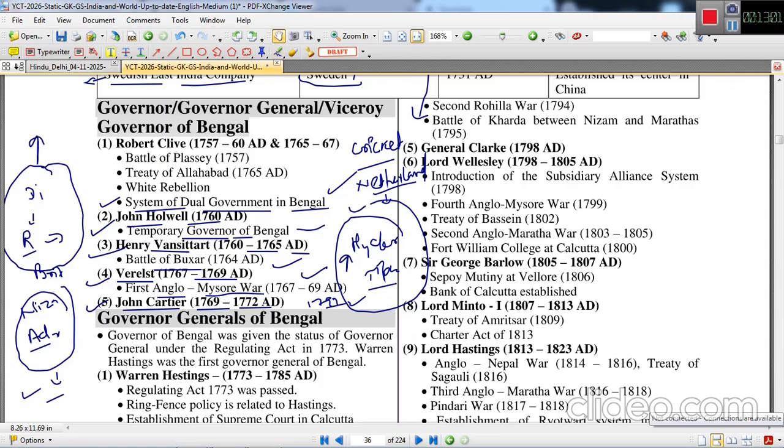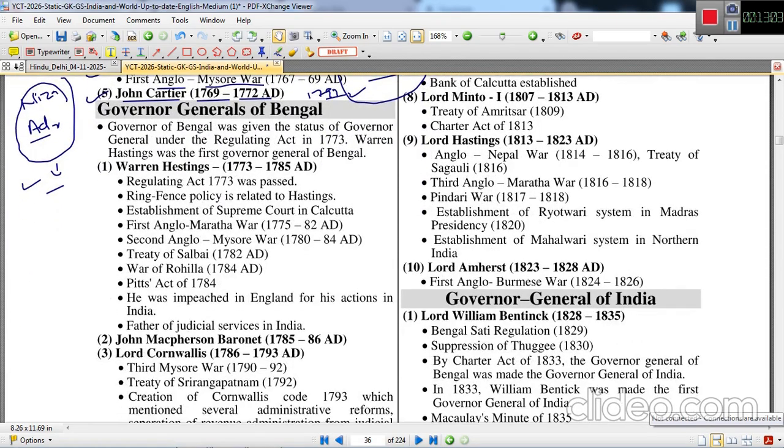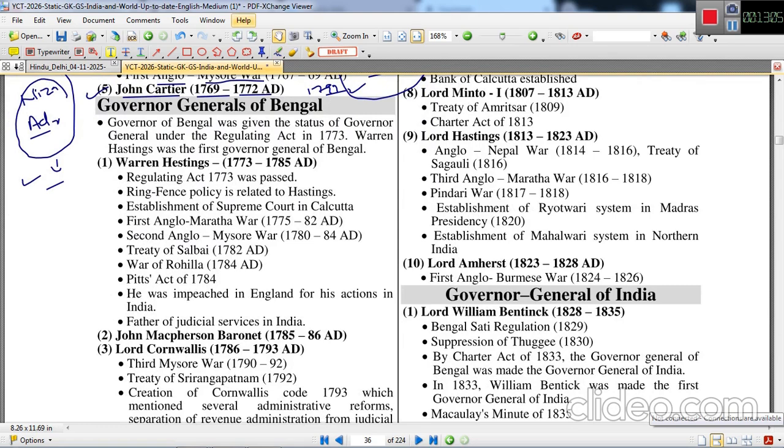Now we will also cover the governor generals of Bengal. The first governor general of Bengal was Warren Hastings. He ruled between 1773 and 1785 AD.